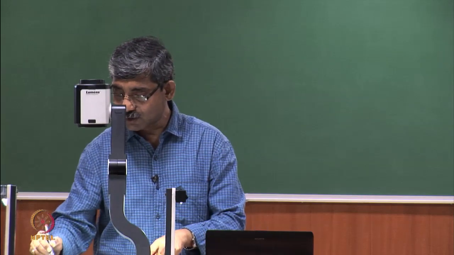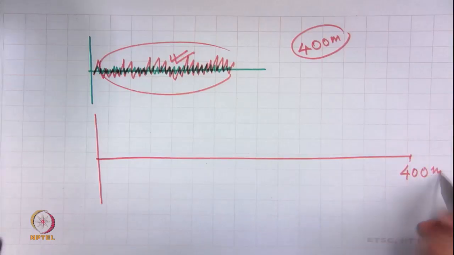Suppose the total length is 400 meters, a very long length.